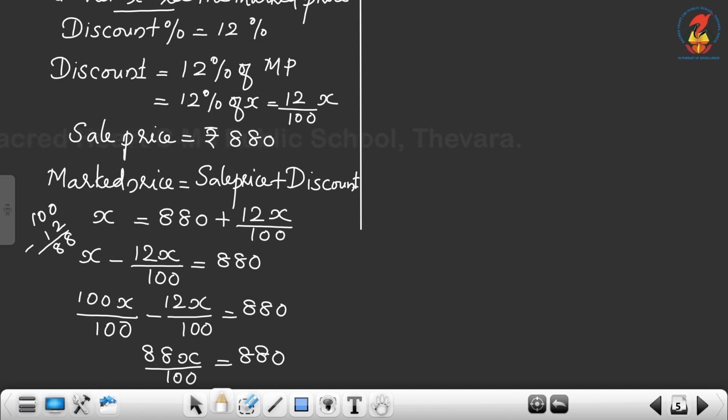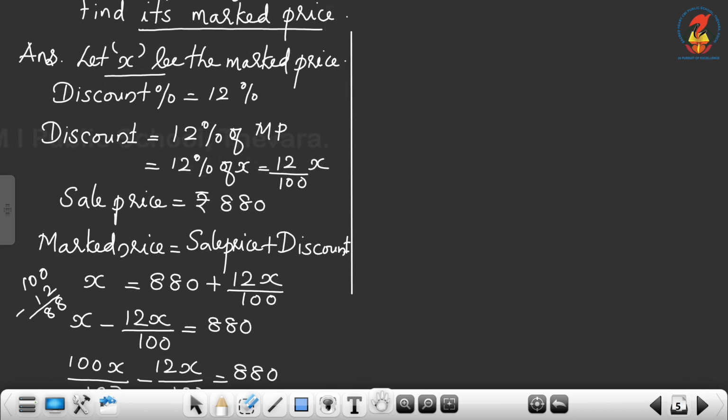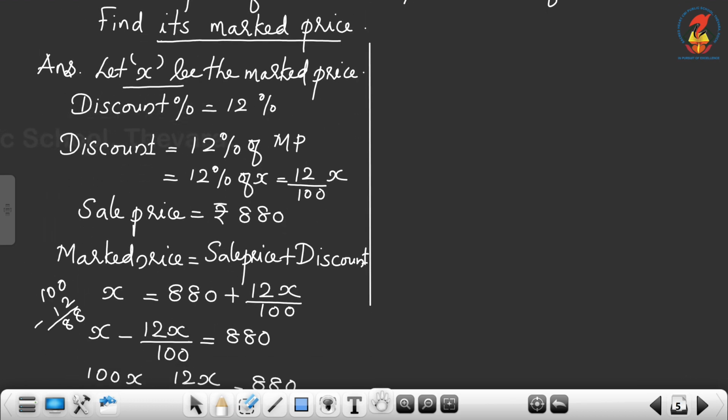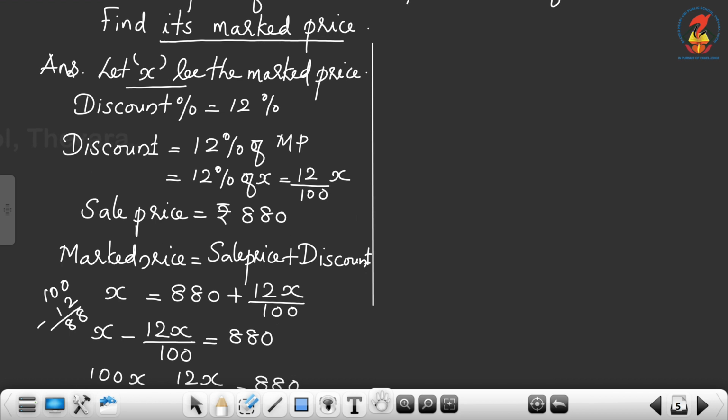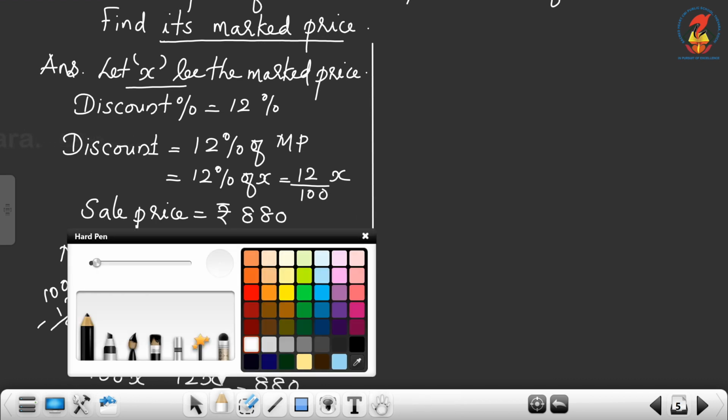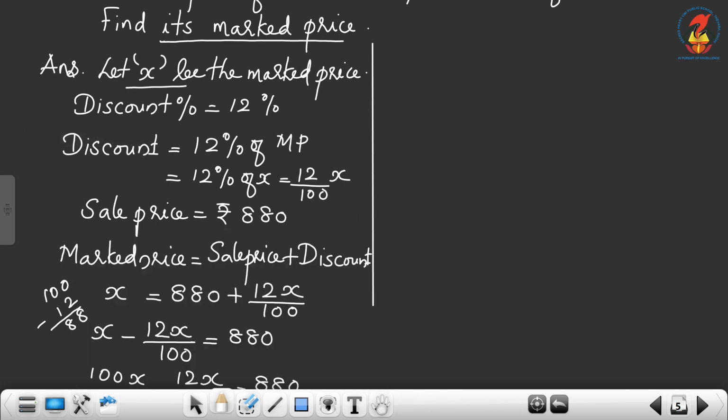Now we can do the cross multiplication. So 88x is equal to 880 into 100.